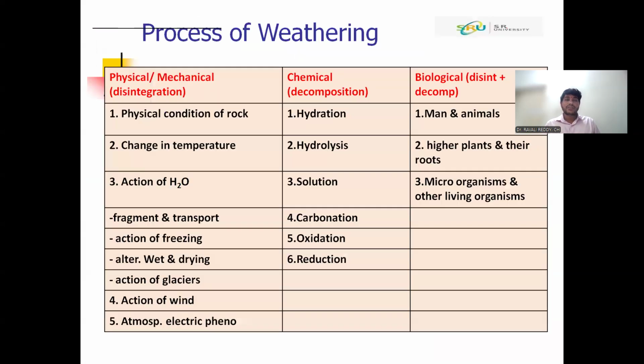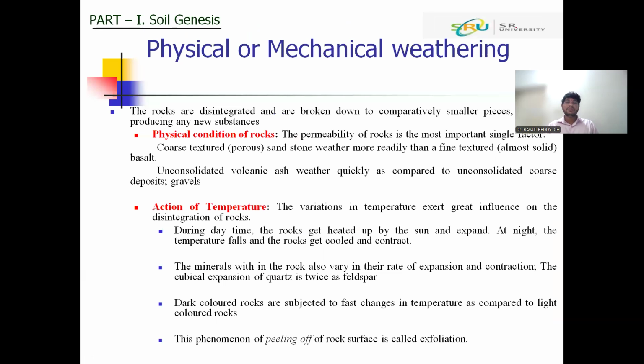So these are the different weathering processes: physical weathering, chemical weathering, and biological weathering. Physical weathering occurs because of physical agents, chemical weathering occurs because of chemical agents, and biological weathering occurs because of biological agents. In physical weathering, we'll see the different types of agents responsible for the weathering. First, we'll see the physical condition of the rocks. One more important factor is the size of the rocks.